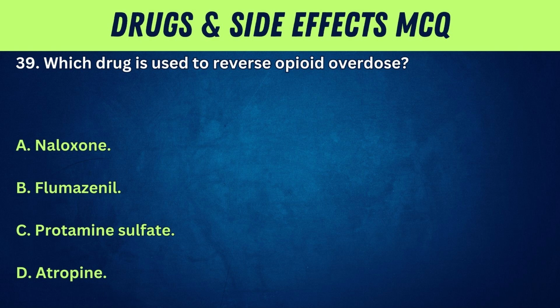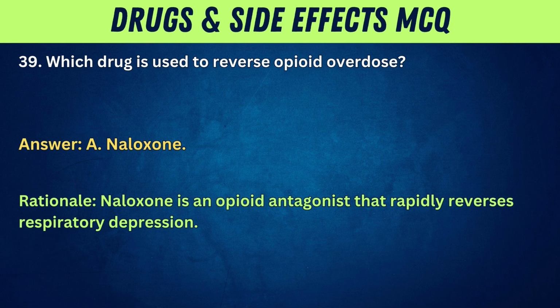39. Which drug is used to reverse opioid overdose? A. Naloxone. B. Flumazenil. C. Protamine sulfate. D. Atropine. Answer: A. Naloxone. Rationale: Naloxone is an opioid antagonist that rapidly reverses respiratory depression.